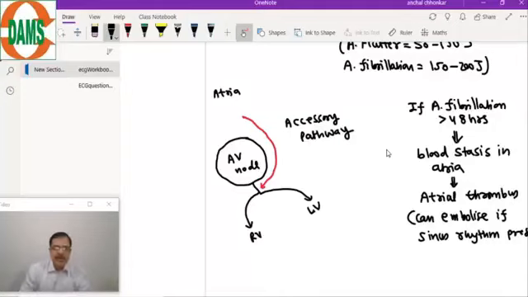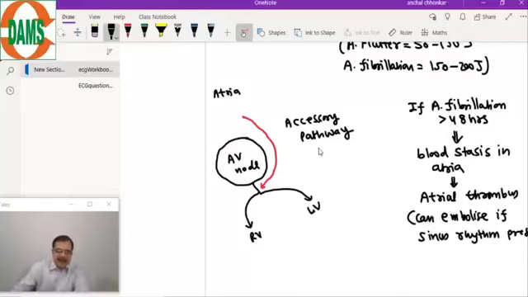So what is this accessory pathway? This we have done earlier. Yes, this is LGL syndrome, and this is a James pathway, an accessory pathway. This accessory pathway conducts faster than the AV node, and one of the typical features of these accessory pathways is